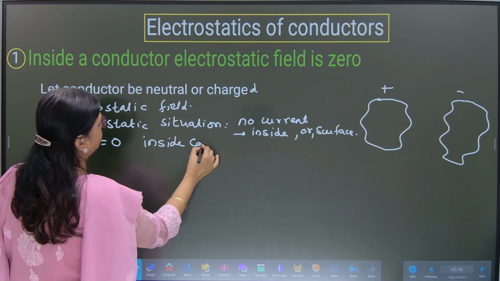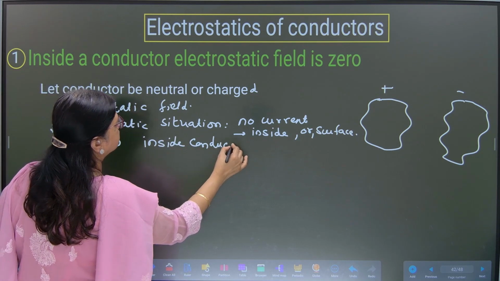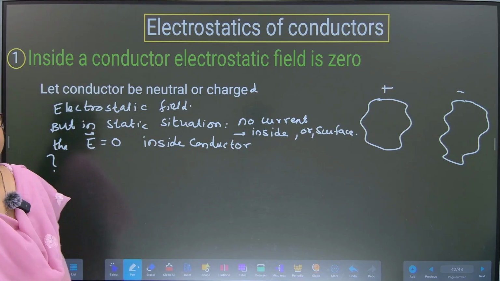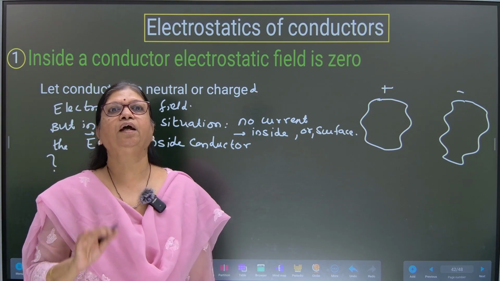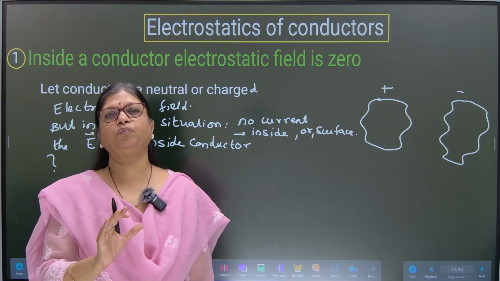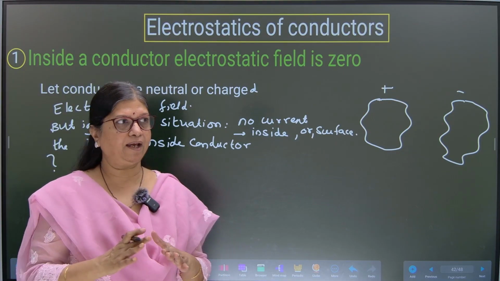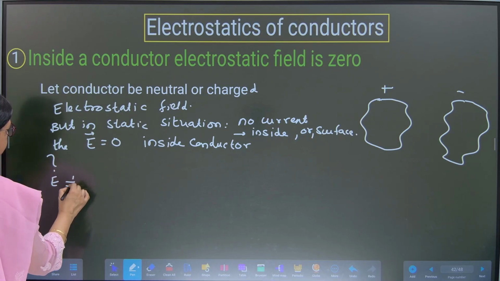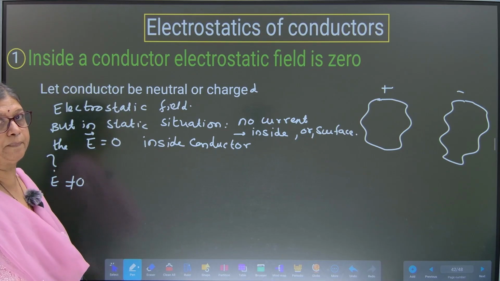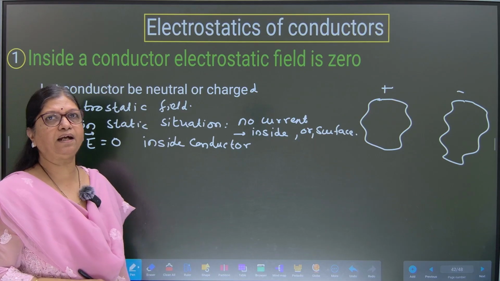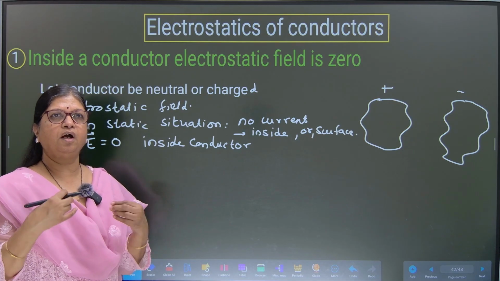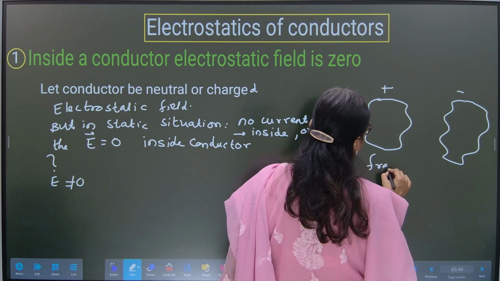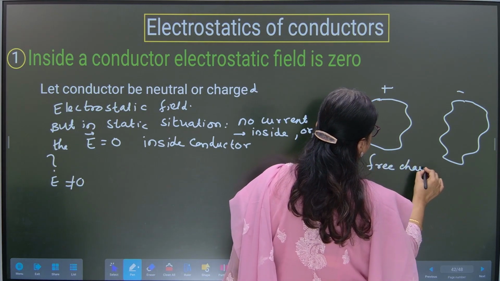Inside conductor is 0. Now the query comes, why? There is a big why. Physics is always why. So whenever we have a non-zero electrostatic field, suppose, as we know, a conductor has free charges moving about.